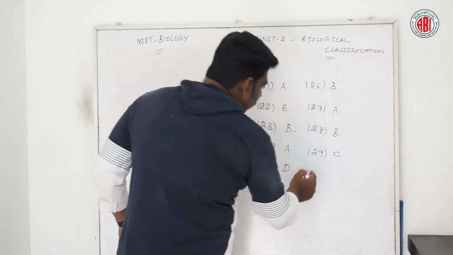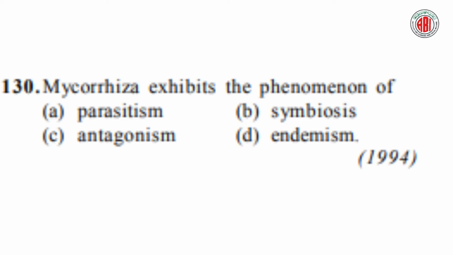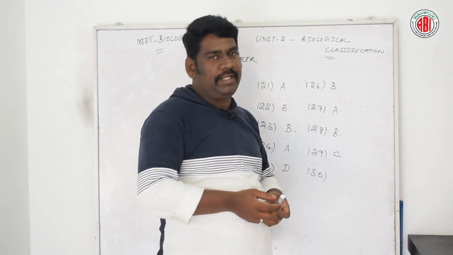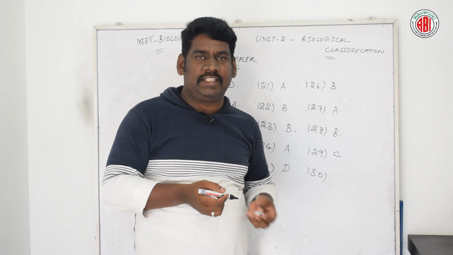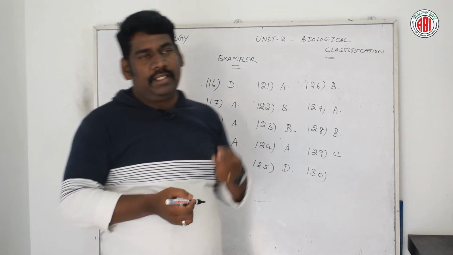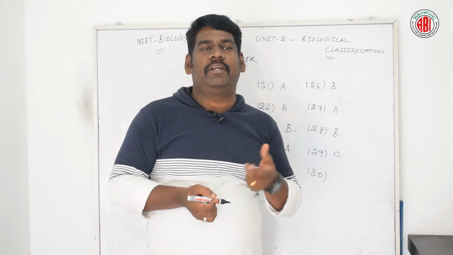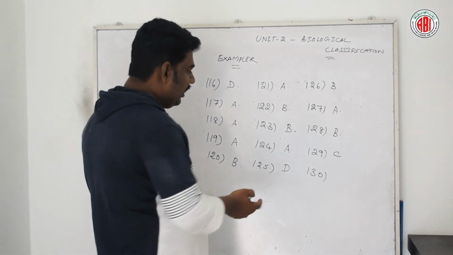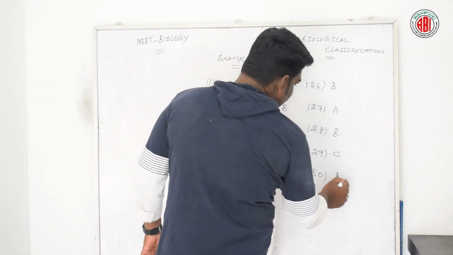Now let us talk about the next question. Mycorrhizae exhibit the phenomenon of parasitism, symbiosis, antagonism, or endemism. Let us see the right answer for this question. It's a very simple question. Mycorrhizae, a few questions before we have discussed this in detail. These mycorrhizae make a symbiotic relationship with higher plants. So the right answer for this question is option B.